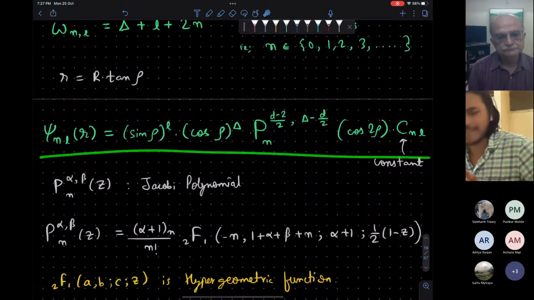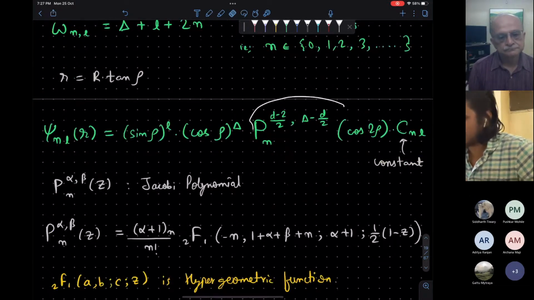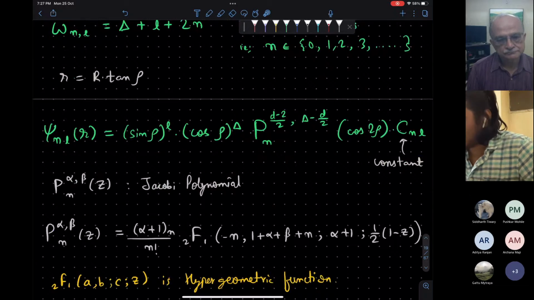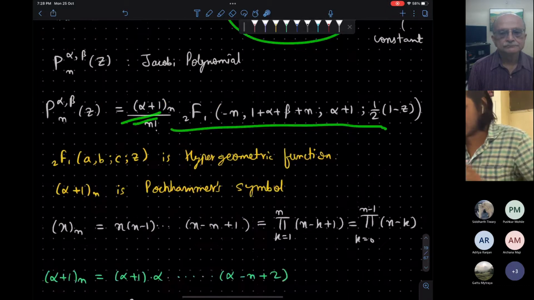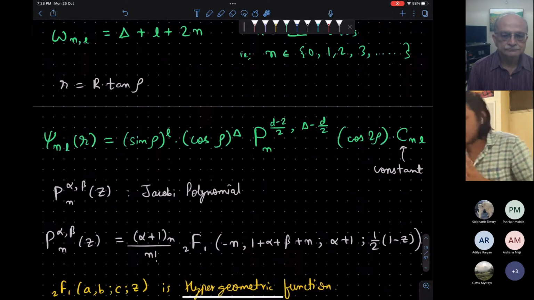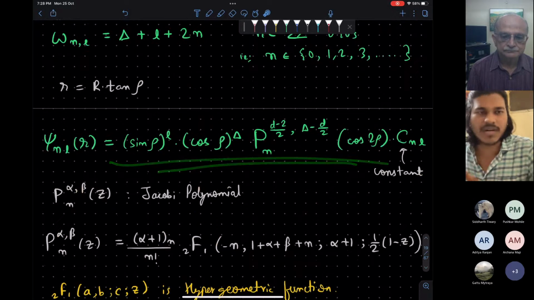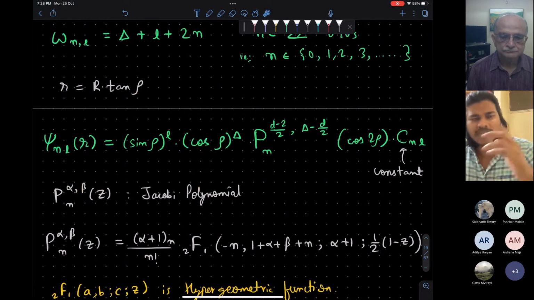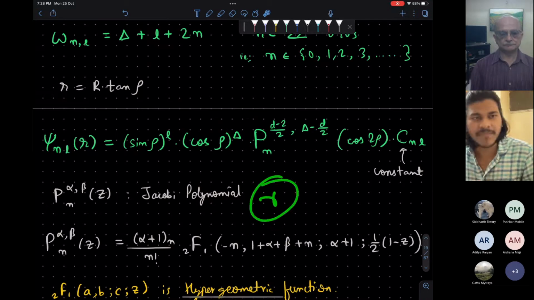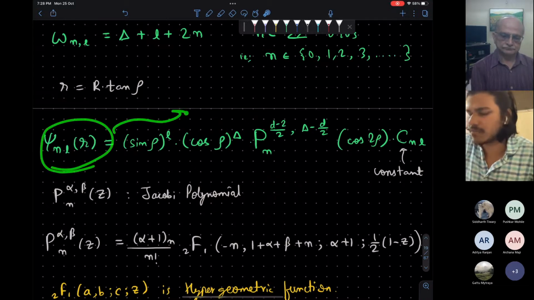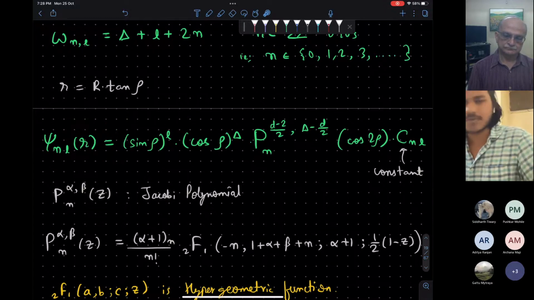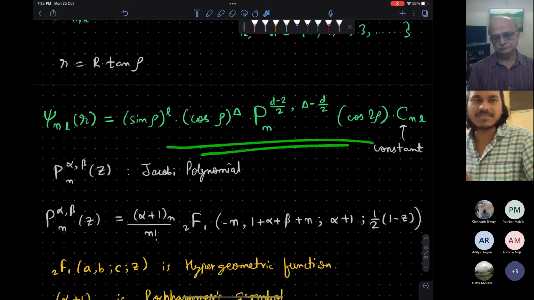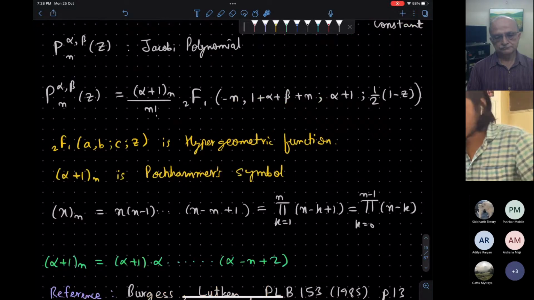And this is the full wave function. It is expressed in terms of the Jacobi polynomials, which are written in terms of the hypergeometric functions, a big mess. These Pochhammer symbols are used. Note that we don't have to worry about this. What matters to us is the AdS/CFT correspondence, and the CFT is on the boundary. So when we are working with the boundary, we have to work with the large r limit. And in the large r limit, we know how this function behaves. It behaves like r to the power minus delta. So we have to work with that. Right now, we don't need this full expression. This is just for completeness.